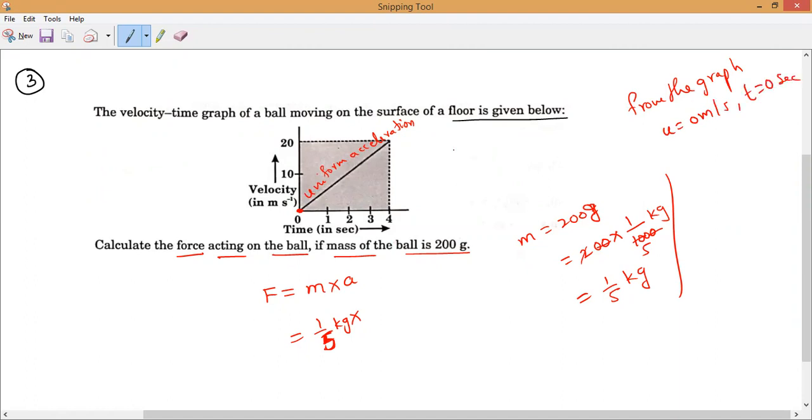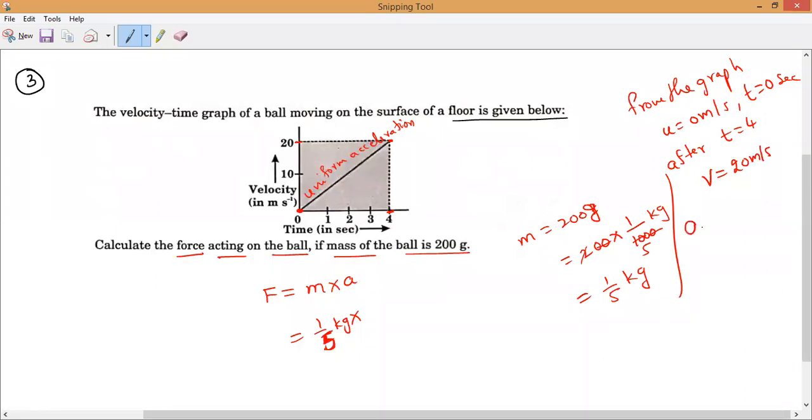Now, after 4 seconds, what is the final velocity of the ball? Check it here, from the graph. After 4 seconds, what is the final velocity? Everybody? 20 meters per second, sir. After t equals 4, the final velocity is equal to 20 meters per second.